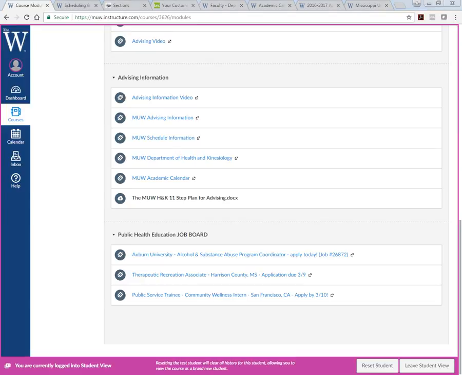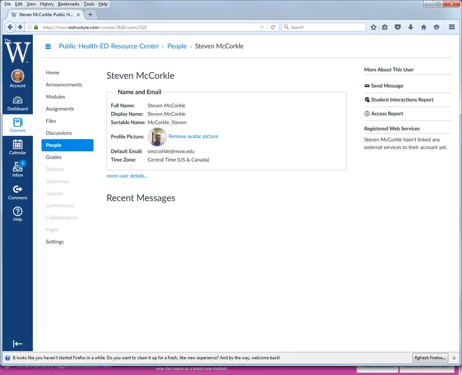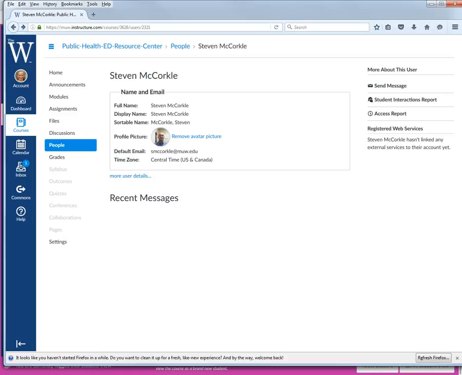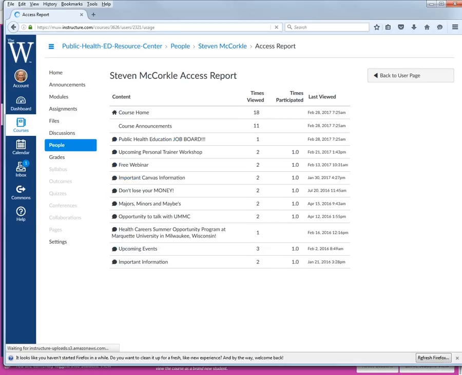Dr. Purvis, if you'll shift that over to the right screen here, we're going to take a look at what we can actually do. For every individual, and this is for every class, whether you're asking a question about advising or something about the Resource Center, or even in your classes, we have what's called an access report for every student in every class. You can see this is my access report for the Public Health Ed Resource Center. And Dr. Purvis clicks on that right there. This is not going to be good because I'm not in public health. I'm in kinesiology. I don't access this very often.